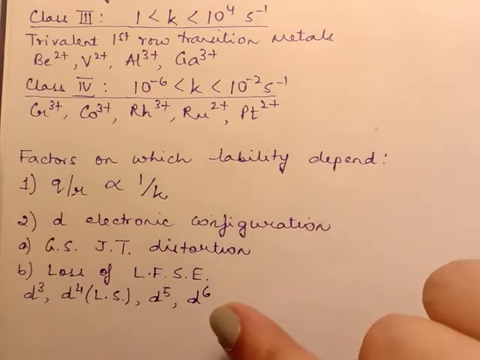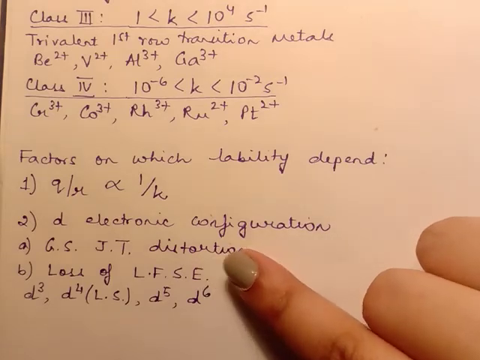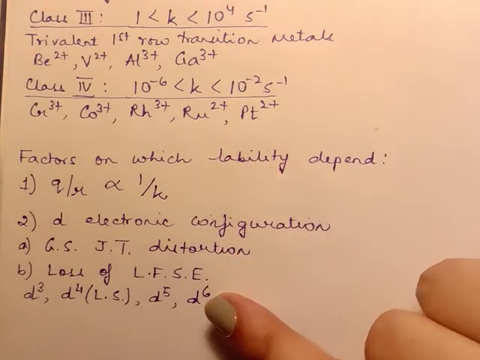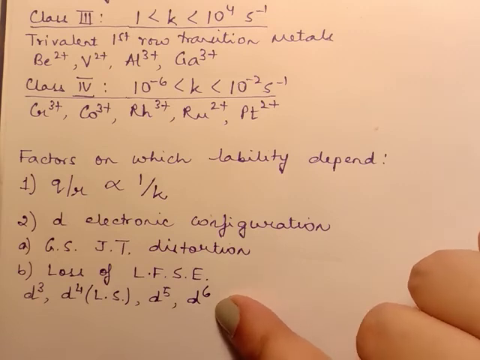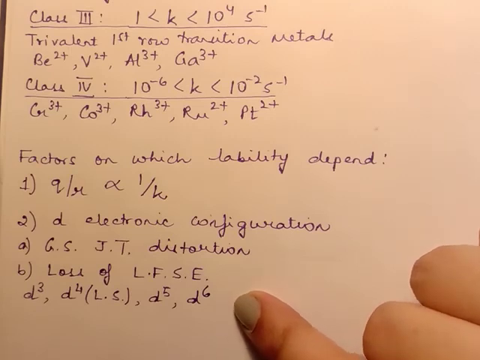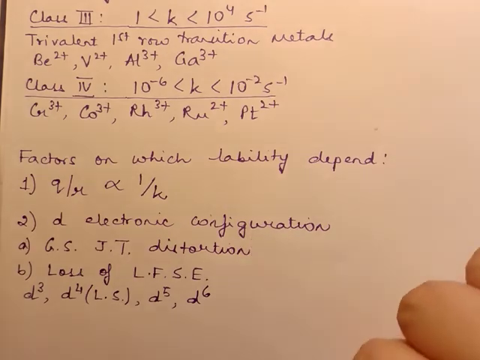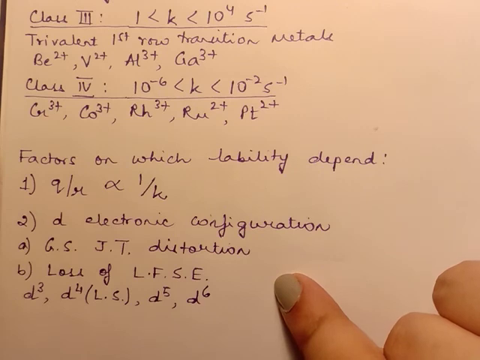It is observed that in the case of these metal ions, there is a huge loss in ligand field stabilization energy on moving from 6 coordinate to 5 coordinate or to 7 coordinate. That is the reason why they are kinetically inert, because they prefer to stay in this form and they don't want to form the 5 coordinate or the 7 coordinate species. Also, because of that mechanism, it is seen that the associative mechanism is preferred by metals which have a low-lying empty t2g orbital. This is because they can easily accommodate the entering ligand.